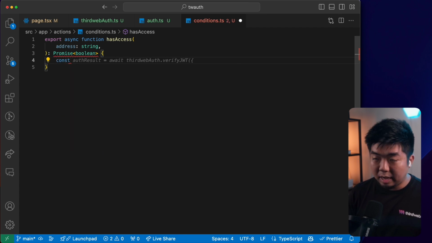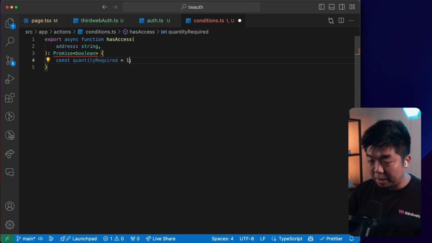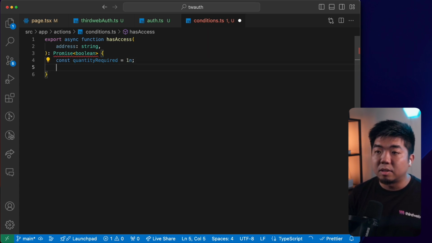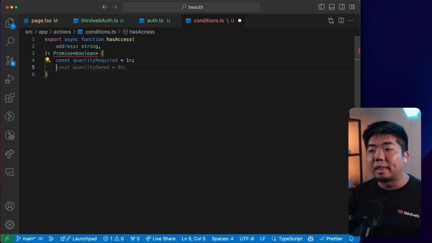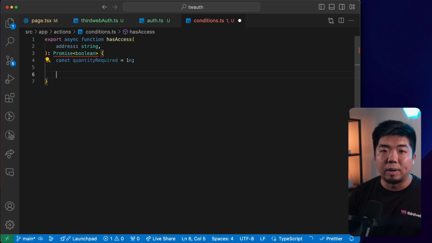So we're going to create a variable here for quantityRequired. This is going to be our quantity of the token that is required. We're just going to say 1. This does need to be a BigInt though, so we're going to add the n there. So we're going to require that they own 1 of whatever specified token that we create here.